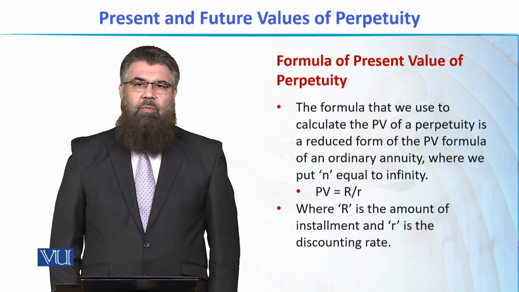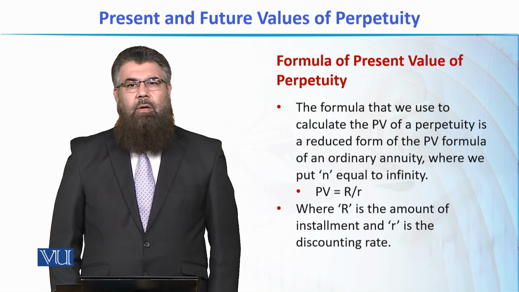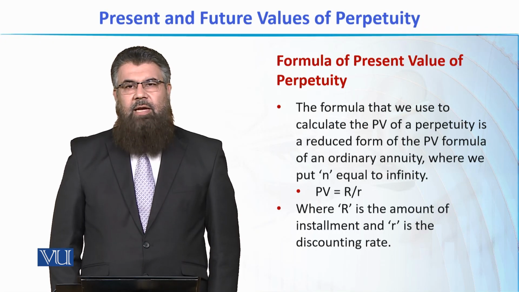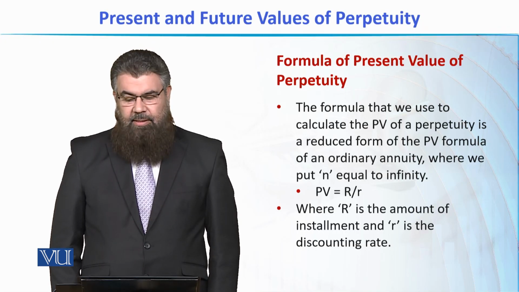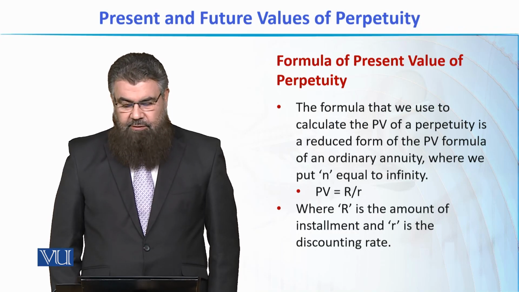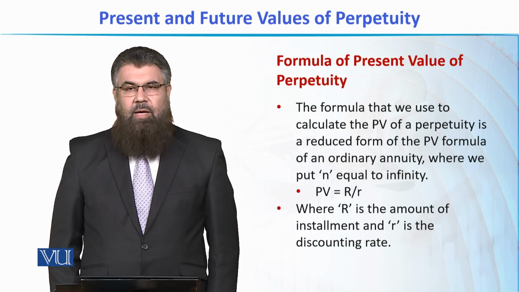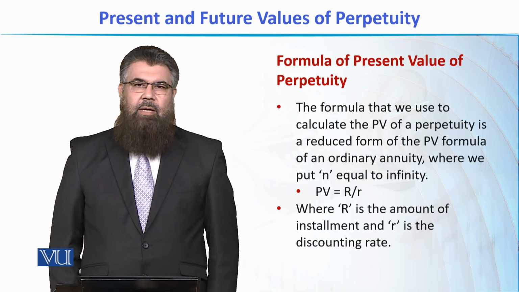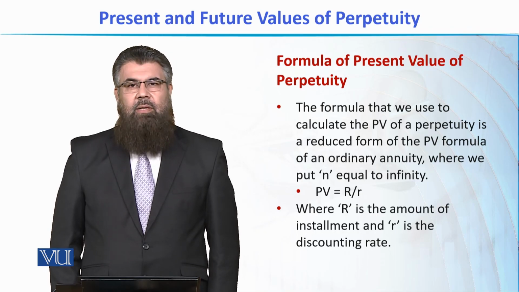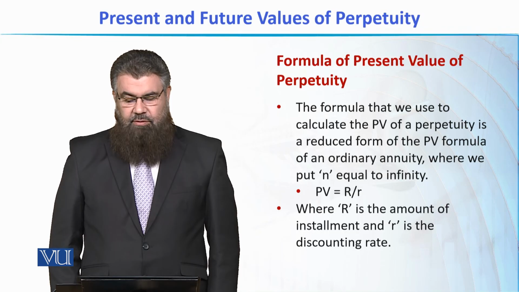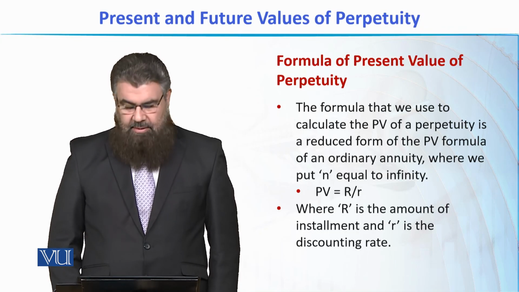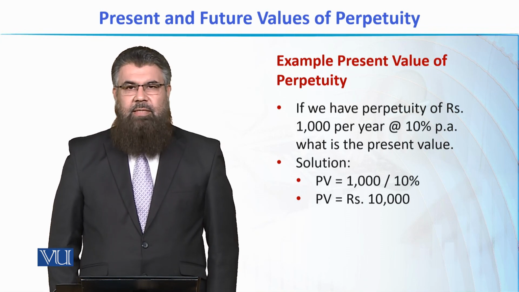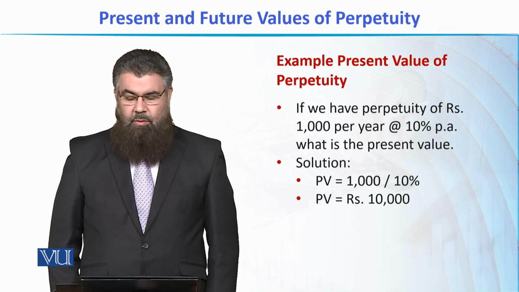We use the same formula which we use for ordinary annuities present value calculation. When we put the value of n equal to infinity, the formula is reduced to this form. That is, the present value of a perpetuity is equal to capital R divided by small r, where capital R is the amount of installment and small r is the discounting rate. Let's put some values in it and see that whether we get the present value or not.